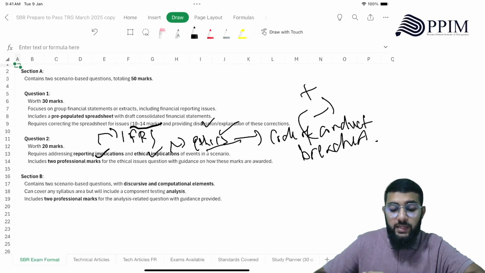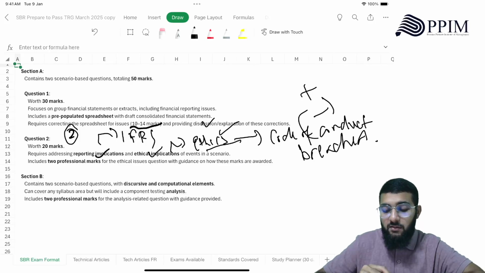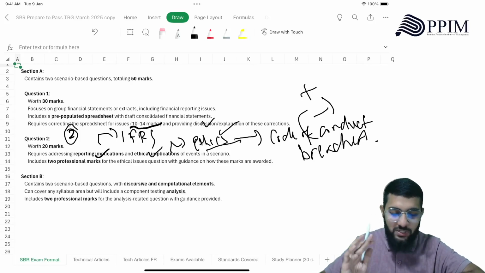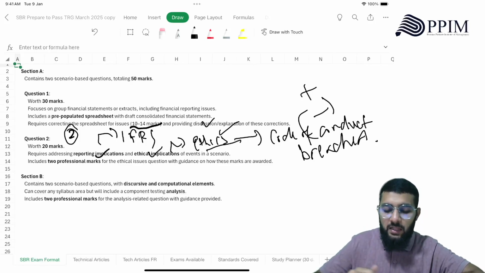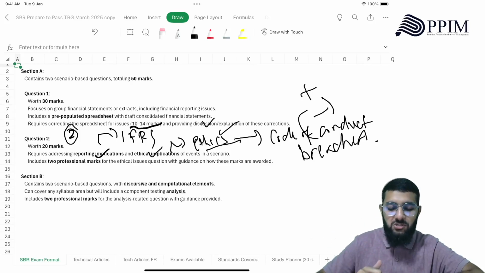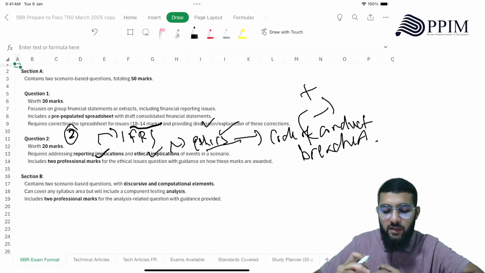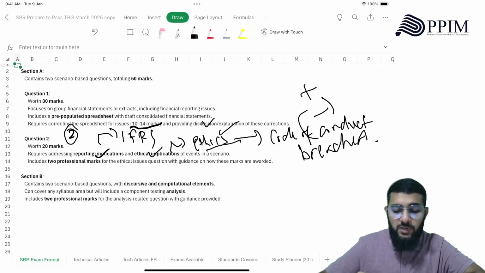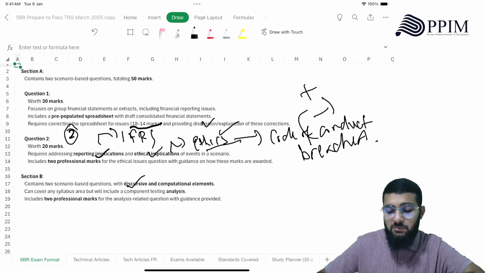This includes 2 professional marks, easy marks that you can gain, so you don't have to work separately for these 2 marks. As you work with the question, as you bring more clarity and structure to your answer, you will get those 2 professional marks. There's no separate effort needed there. Section B has 2 scenario-based questions. These could have discursive and computational elements, and can cover any syllabus area.